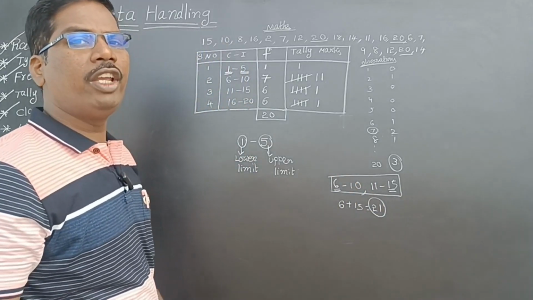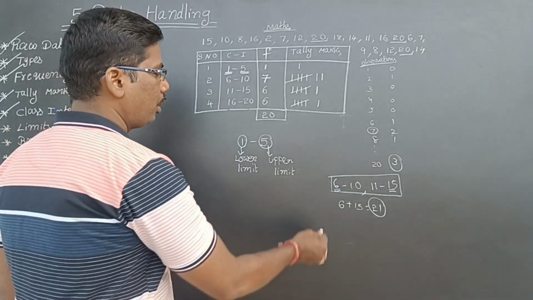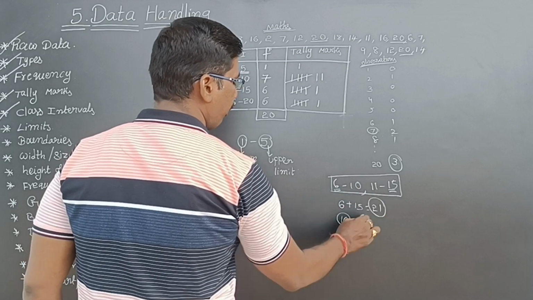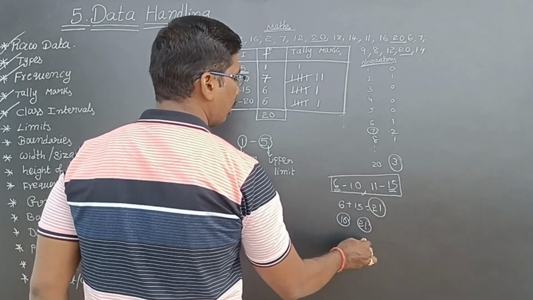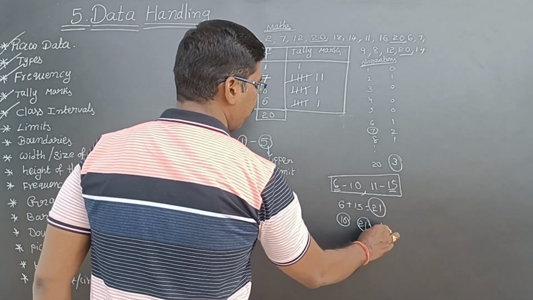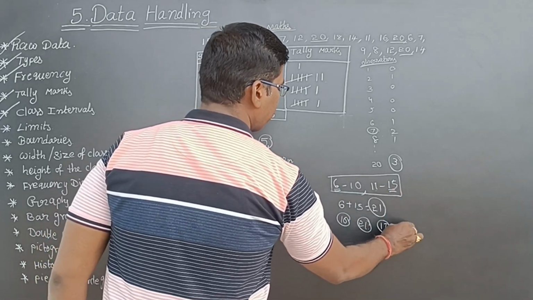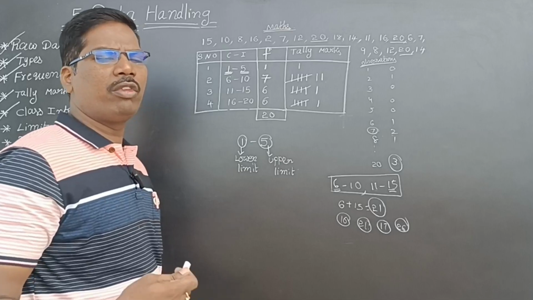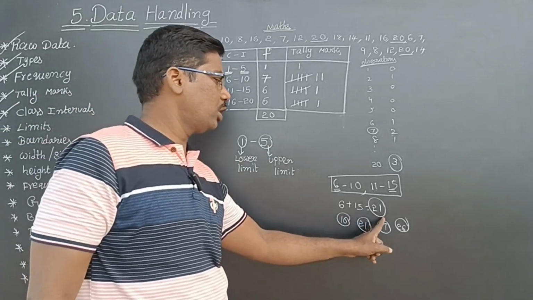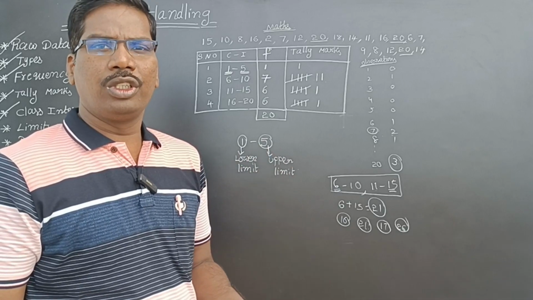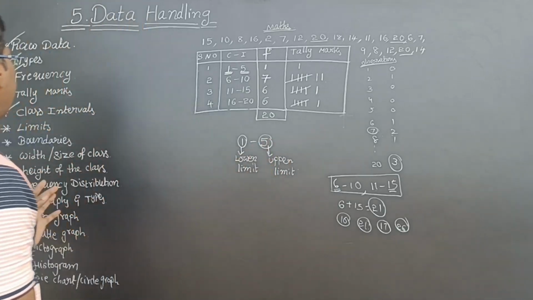Answer is 21. They will make you confused. So 6 plus 10, 16 is the first option. Next 10 plus 11, 21 is the second option. And 6 plus 11, 17 is the third option. 15 plus 11, 26 is the fourth option. Like that they make you confused. But we got the answer 21, 21 only we have to keep, isn't it? So like that they make you understand. Next.